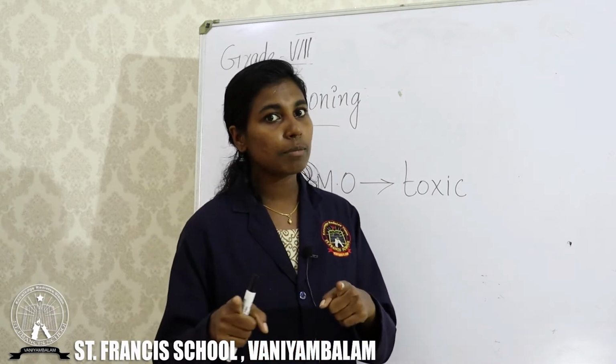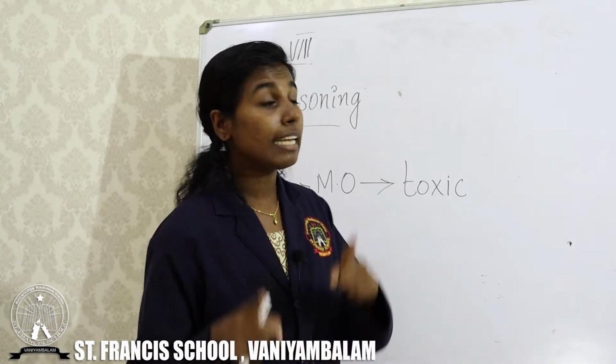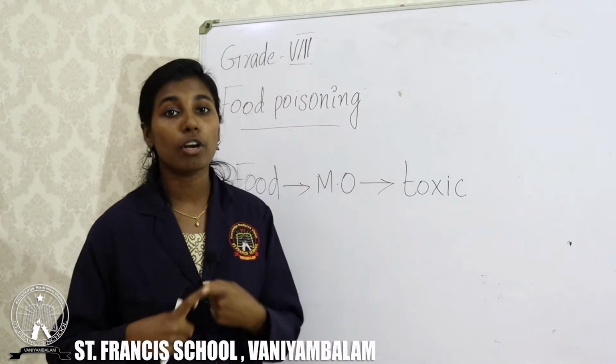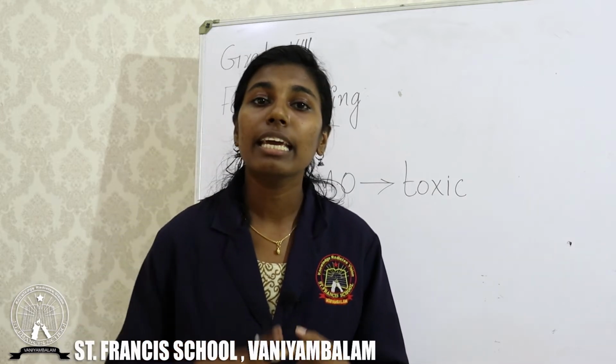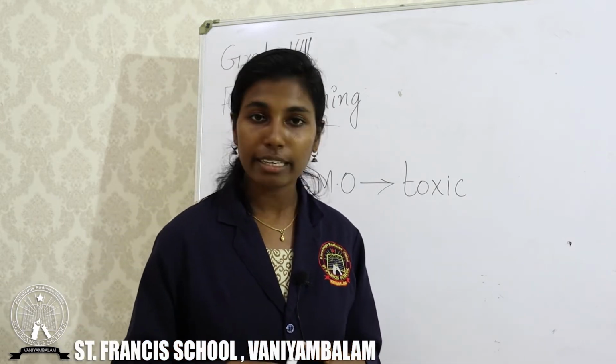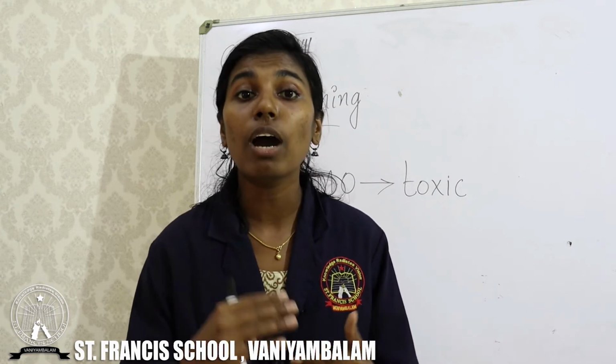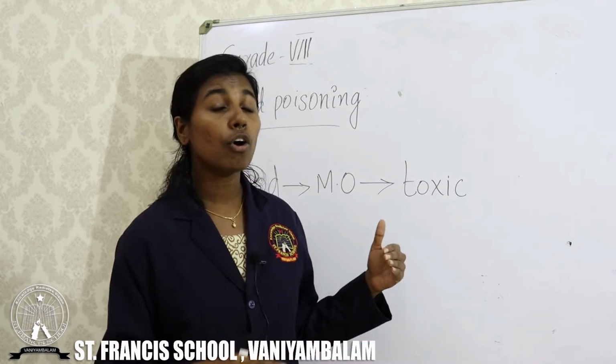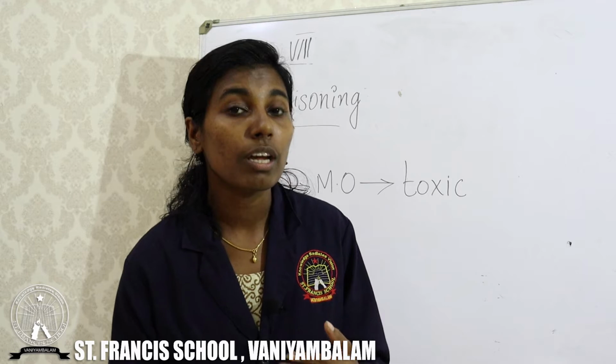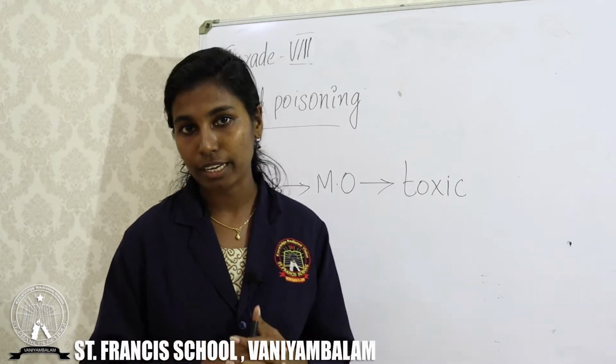So, microorganisms are our enemy because they can cause food poisoning and it results in many diseases. Clear? So, we want to preserve our food. We want to protect our food from the growth of microorganisms.